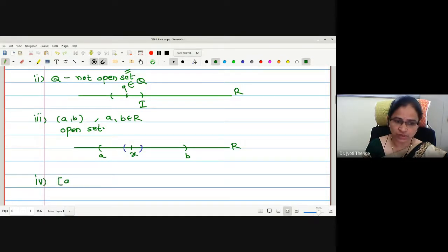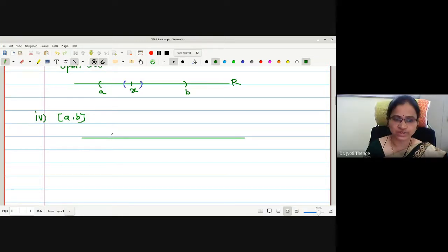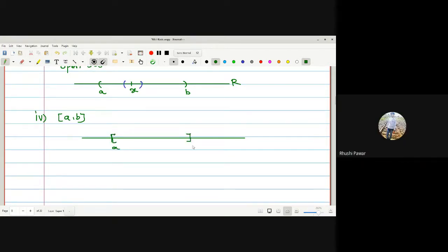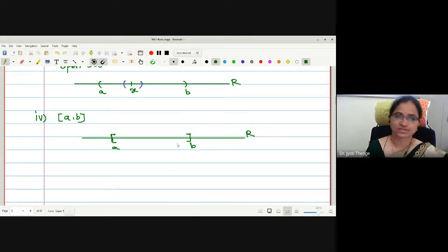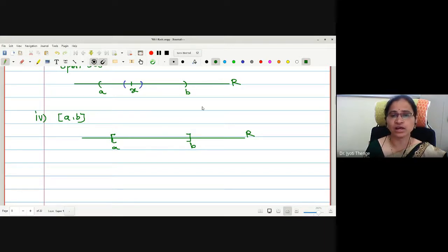What about a closed interval? It is not an open set. Why? They are closed. No, I don't want the reason that they are closed. You are saying, as it is a closed interval, that's why it is not an open set. Is it so? The neighborhood of endpoints is not in the set. Very good. Means the endpoints a, b are not interior points.